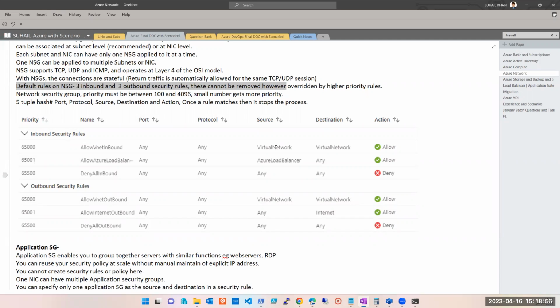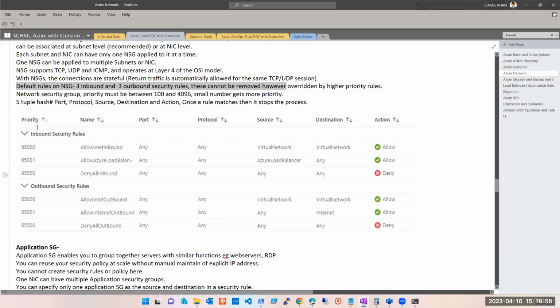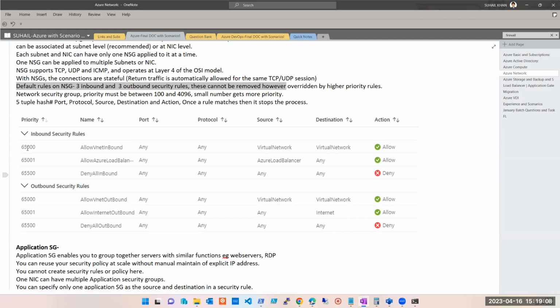Now, what is a higher priority rule? Do you guys see this priority number? Yes, all right. Smaller the number, higher the priority. This is a thumb rule. Remember it. It can be asked in interviews too. Smaller the number, higher the priority. Is it clear? Yes, all right.